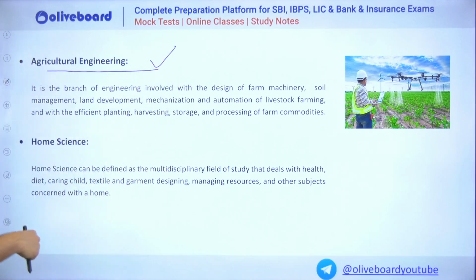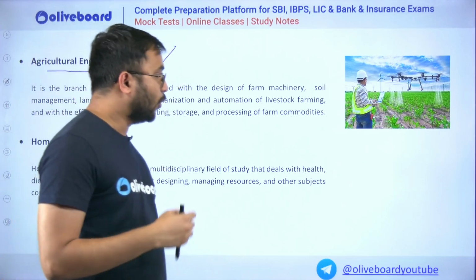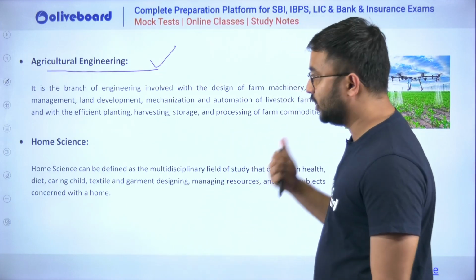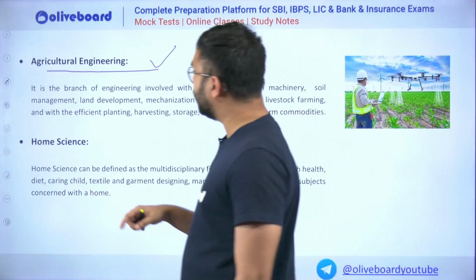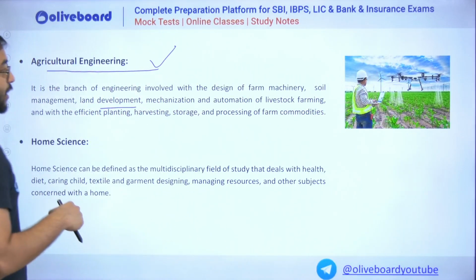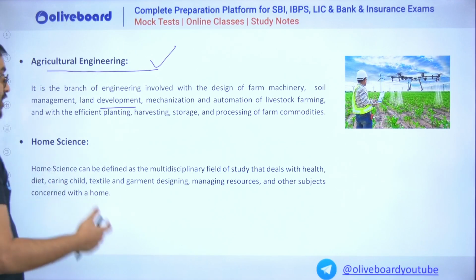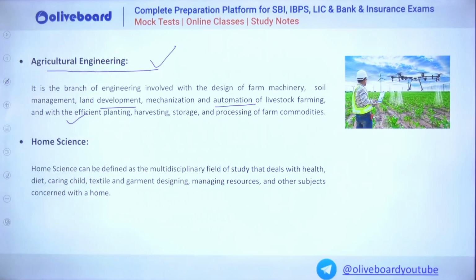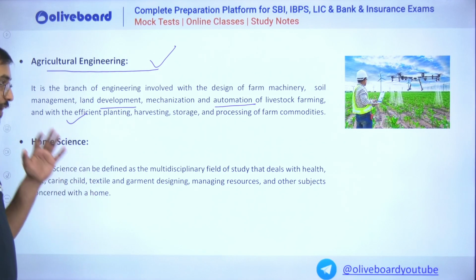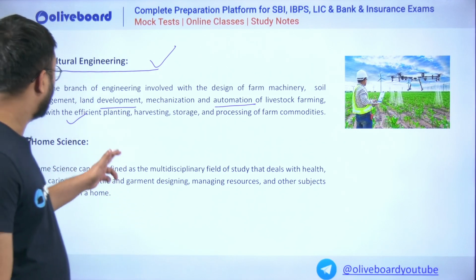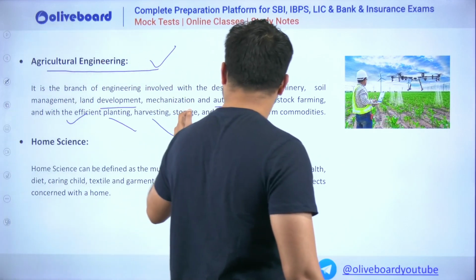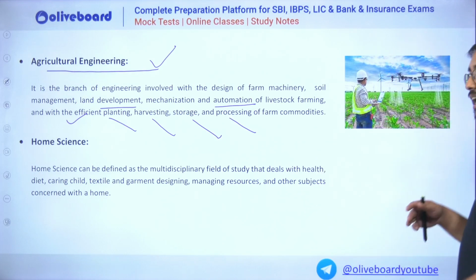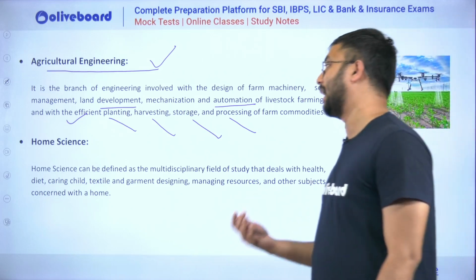As I already told you, it is a branch of engineering where advanced technologies, equipment, machineries, various techniques of management, developmental practices related to land and resources, mechanization, and automation can be used in farming practices, on the farm field as well as off the farm field, for plantation, harvesting, storage, processing of farm commodities, so that we can enhance our overall efficiency in agricultural activities.